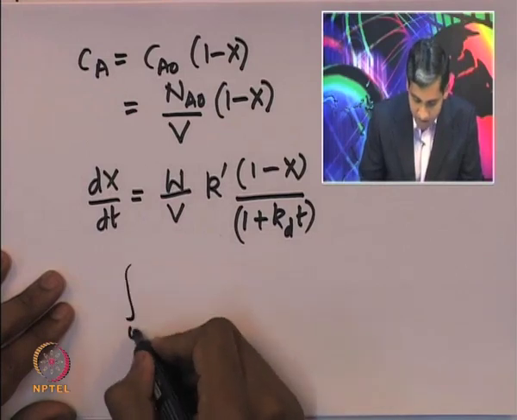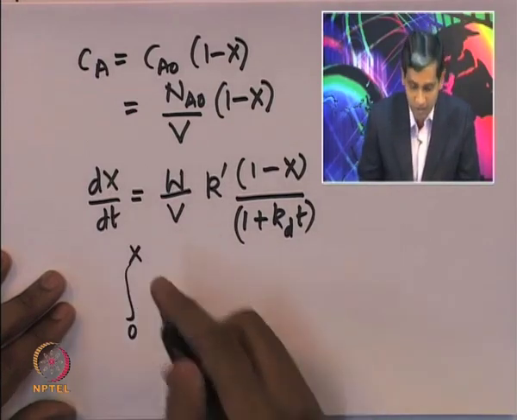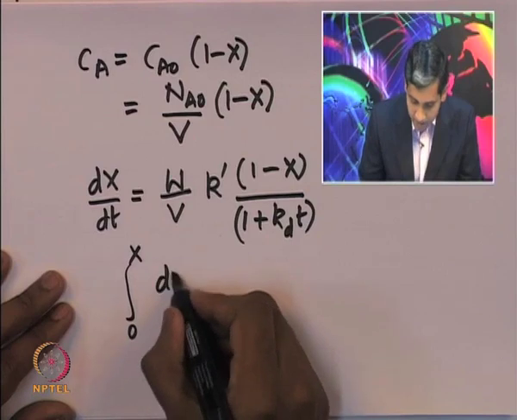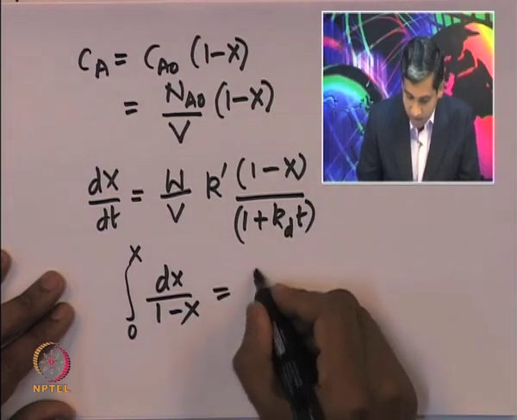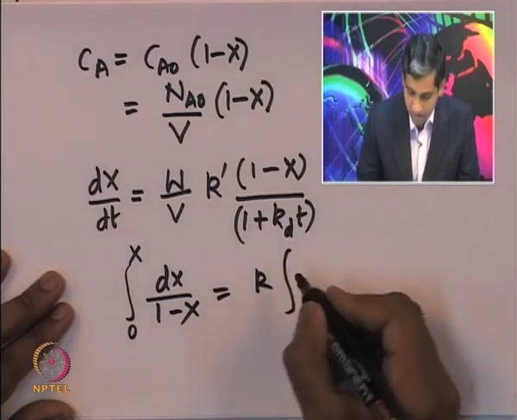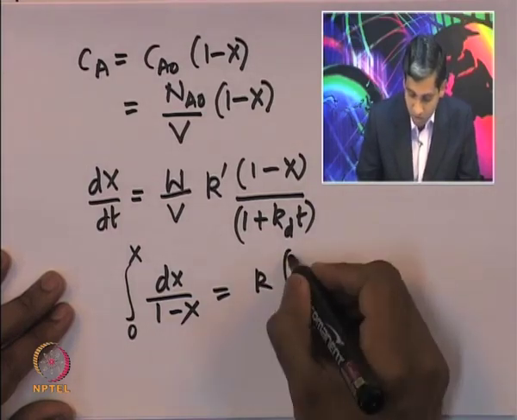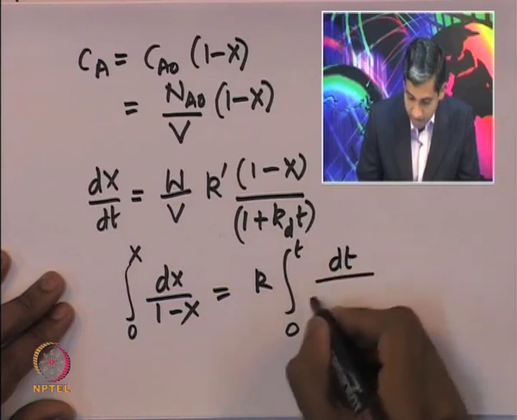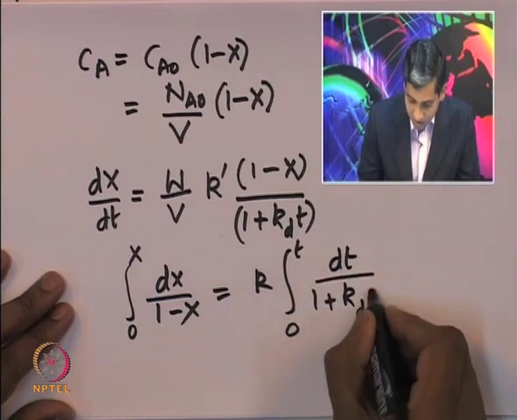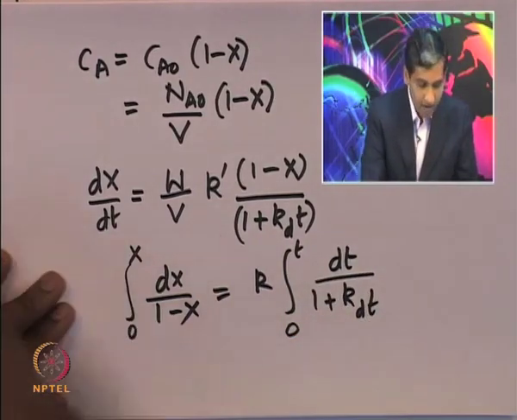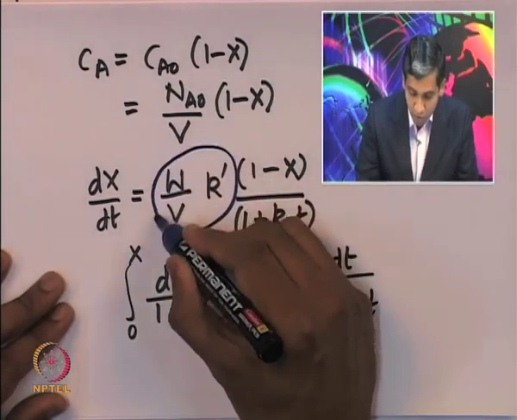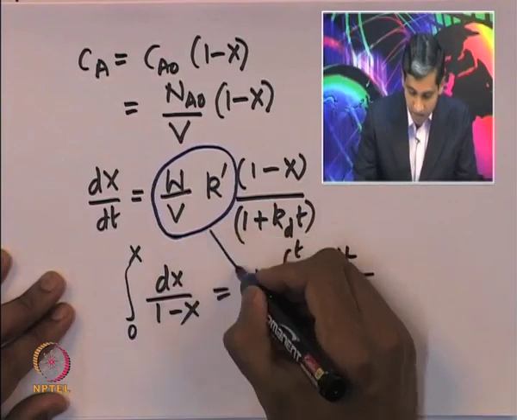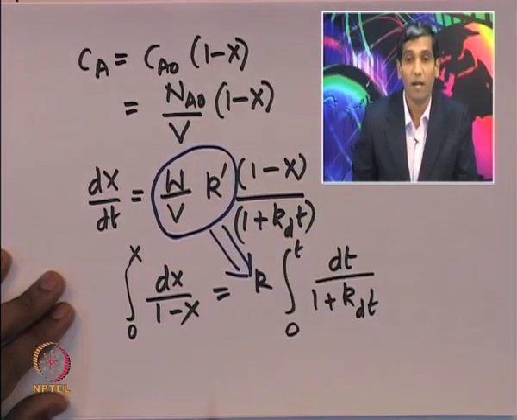With a little bit of algebra, we can rewrite this as integral from 0 to X of dX by 1 minus X equal to k times integral from 0 to t of dt by 1 plus k_d into t. Here I have assumed that this term W into k prime by V is equal to this constant k.